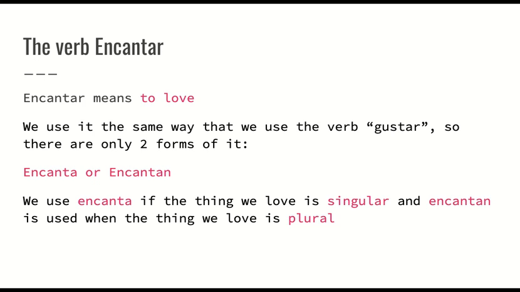Since we use it the same way as we use the verb gustar, there are only two forms, encanta or encantan. We use encanta if the thing we love is singular. So if we're talking about a singular food, like la manzana, which is one apple, we're going to say encanta. We're going to use encantan when we are talking about a food item that is plural. So las manzanas, we would use encantan.